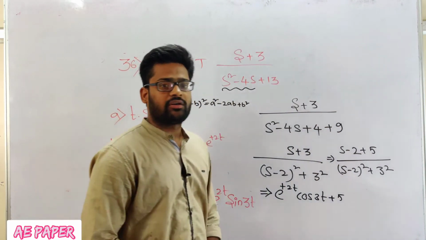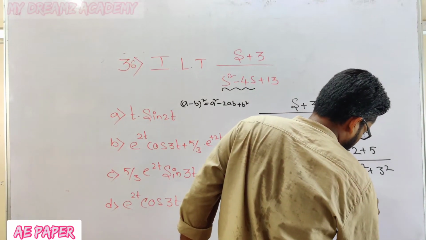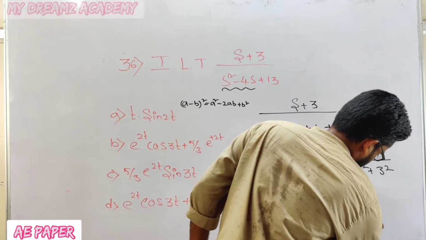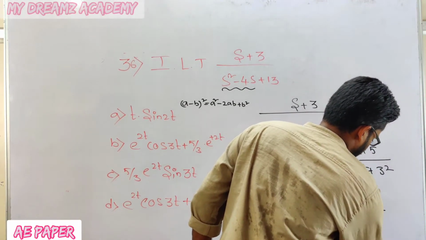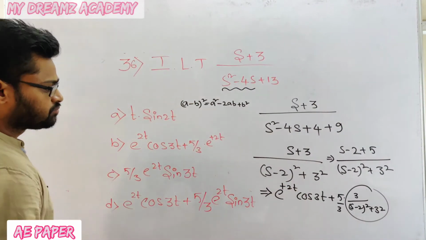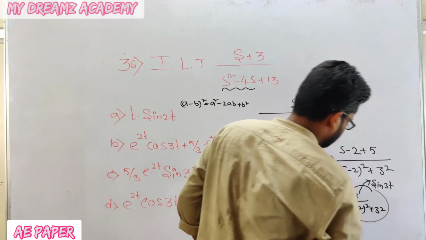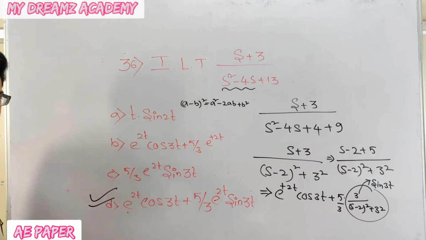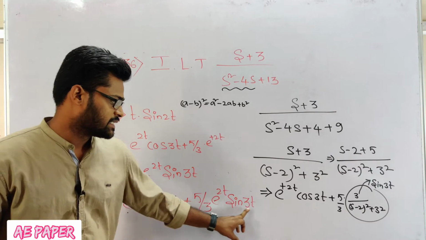Here the b value is 3, so 3 will get cancelled, and 3 by (s minus 2) whole square plus 3 square is of the form a by (s minus a) whole square plus b square, which is sin 3t. Now observe which option is correct. Option D is correct, that is e to the power of 2t cos 3t plus 5 by 3 e to the power of 2t sin 3t.